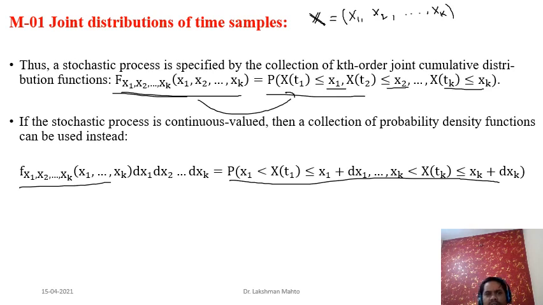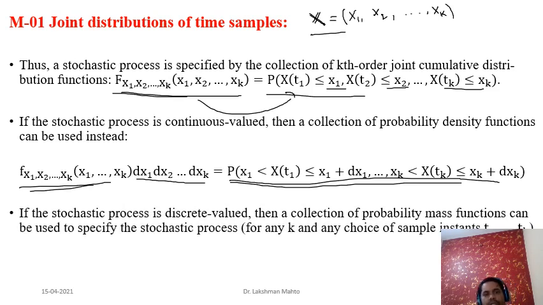This density multiplied with this elementary area is equal to this elementary probability. Through this way you can easily calculate the joint density of the random vector. This is the process to calculate the joint density of a random vector.